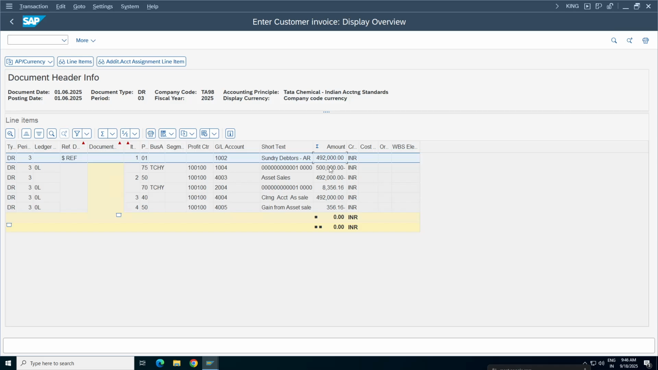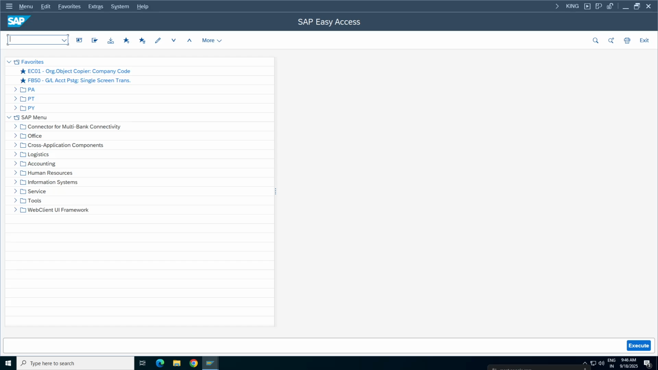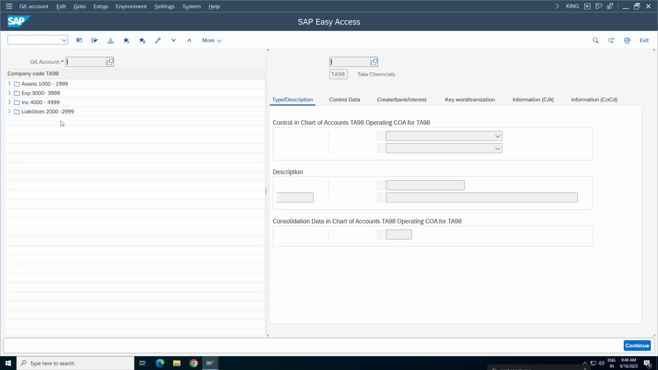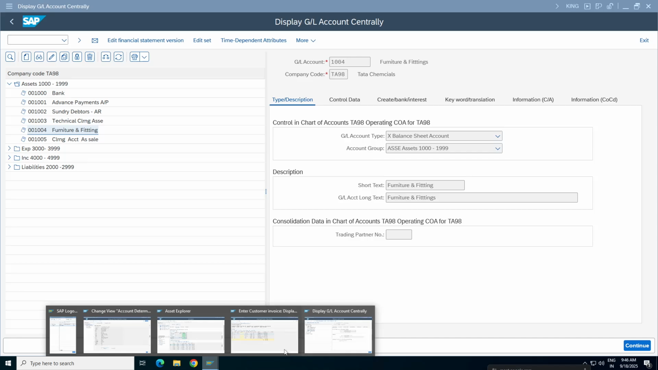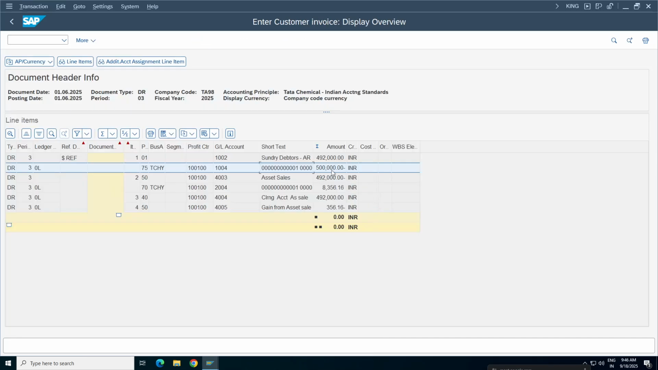Okay, next 5 lakhs. What is this 1004? Anyone can tell me what is 1004? It's asset account. Yes, asset account. Very good. So 1004, which is your main furniture fittings asset account. Now it is coming under reverse order. Basically at the time of asset purchase it was in the positive mode. Now we are selling it out, it is in the negative mode. It's getting reversed. That's it.